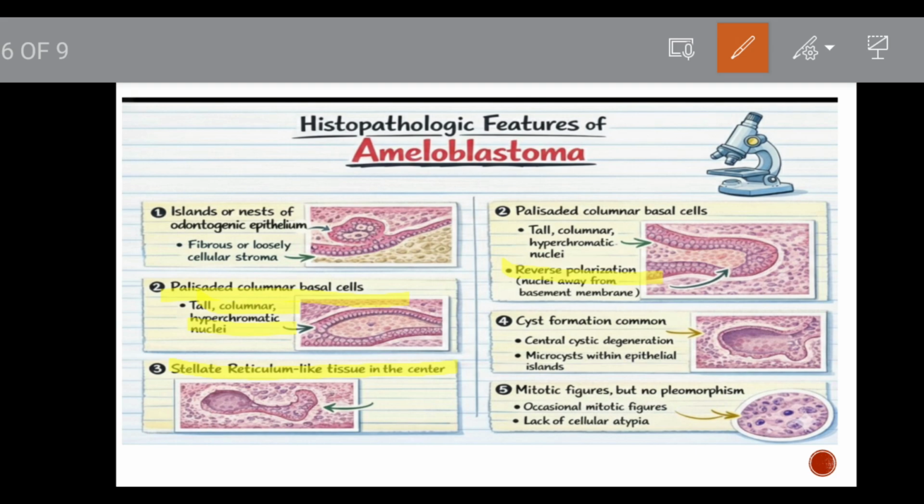Next variety is the desmoplastic variety. In this histological variant, the epithelial components have a tendency to grow in very thin strands and cords, which is characterized by extensive stromal collagenization or desmoplasia surrounding irregular islands of odontogenic epithelium.